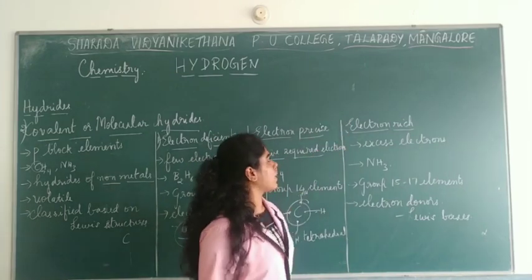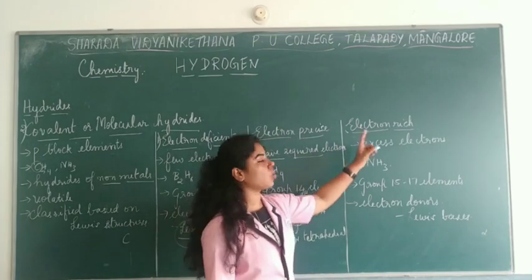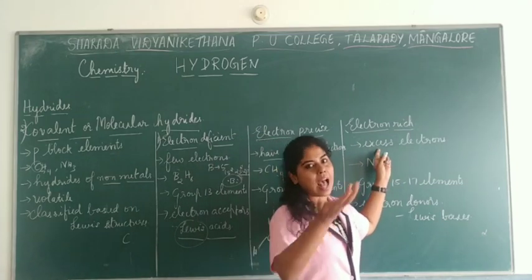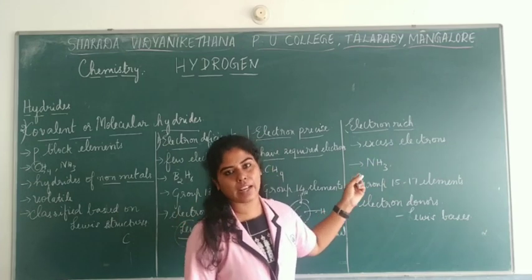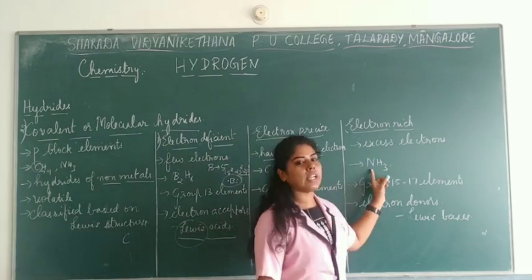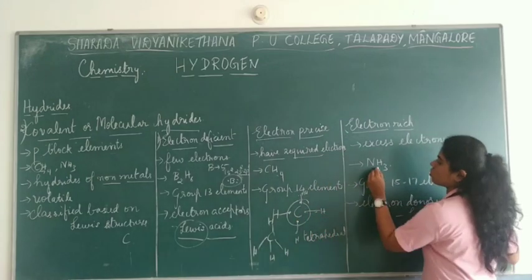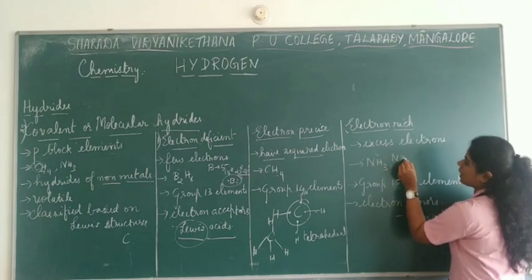And the last one, that is the third type of molecular hydride, is electron rich hydrides. Now electron rich, as the word says, is rich in electrons, or has an excess of electrons. Especially you have examples like ammonia. Here nitrogen has an excess of electrons. Now nitrogen, the atomic number is 7.